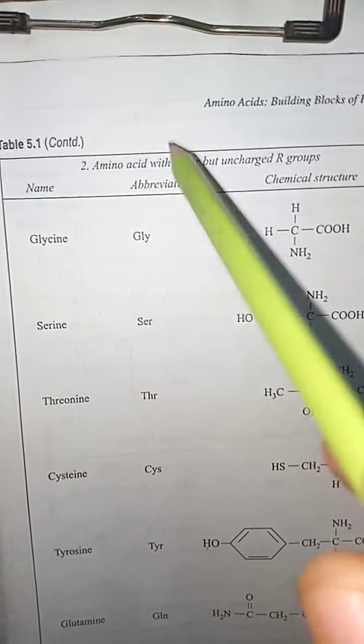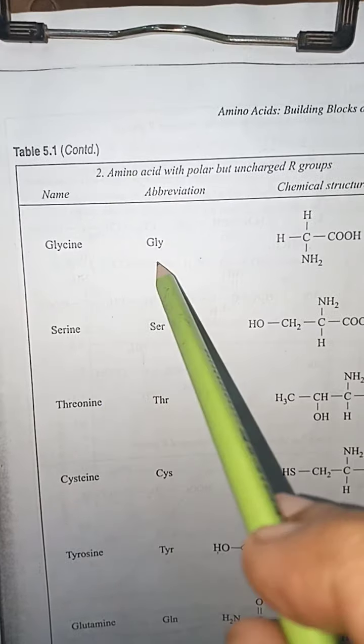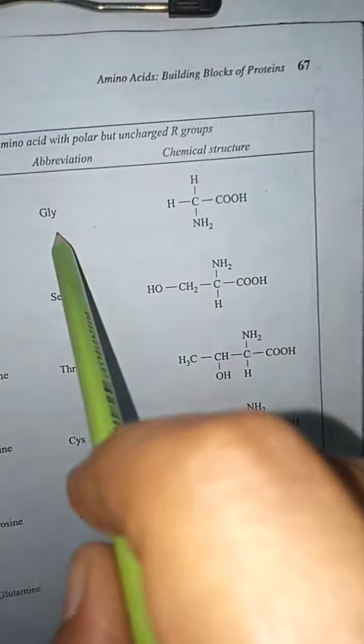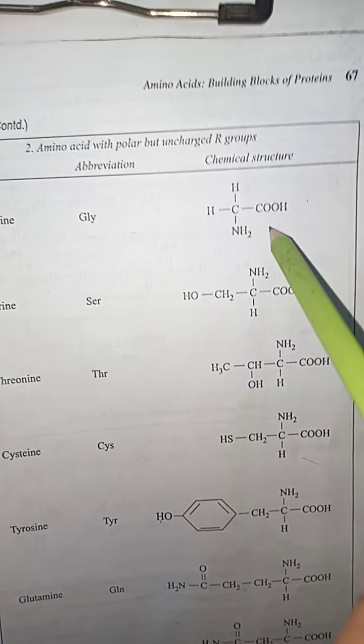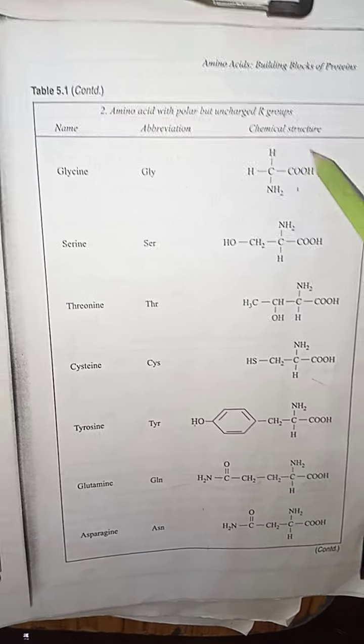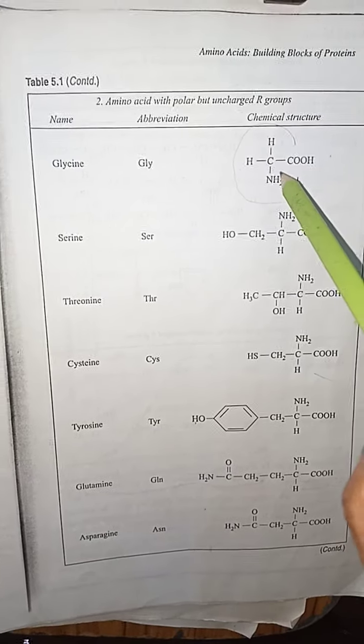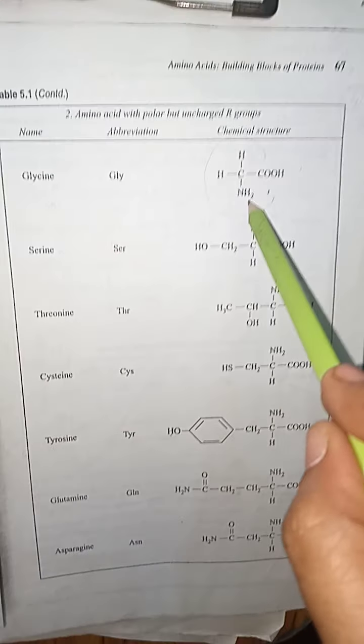In the polar uncharged group, first there is the amino acid known as glycine, abbreviation GLY. Glycine is known as the simplest amino acid and it is also known as optically inactive. What is the reason that it is known as optically inactive and the simplest amino acid? As you are watching in this chemical structure of glycine, it contains no asymmetric carbon atom.